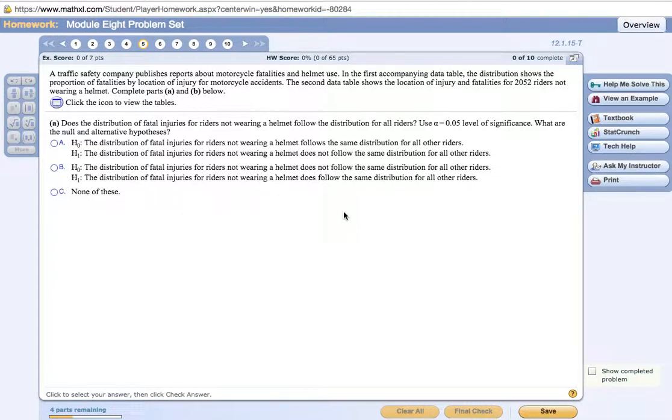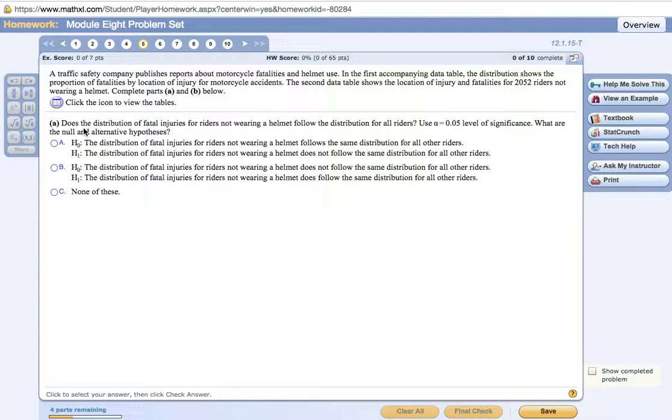G, and I am going to be going over this problem, and it is about a safety company that publishes reports on motorcycle fatalities and helmet use. One table shows the proportion of fatalities by location of injury for motorcycle accidents, and the second table shows the location of injury and fatalities for riders not wearing a helmet.